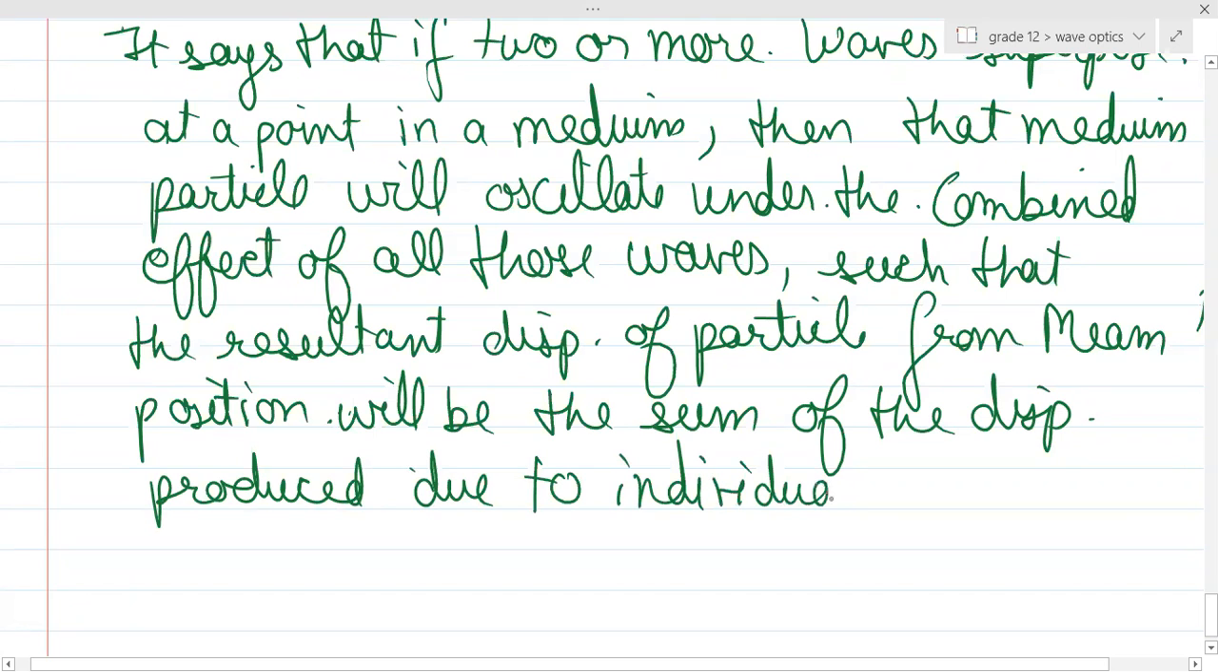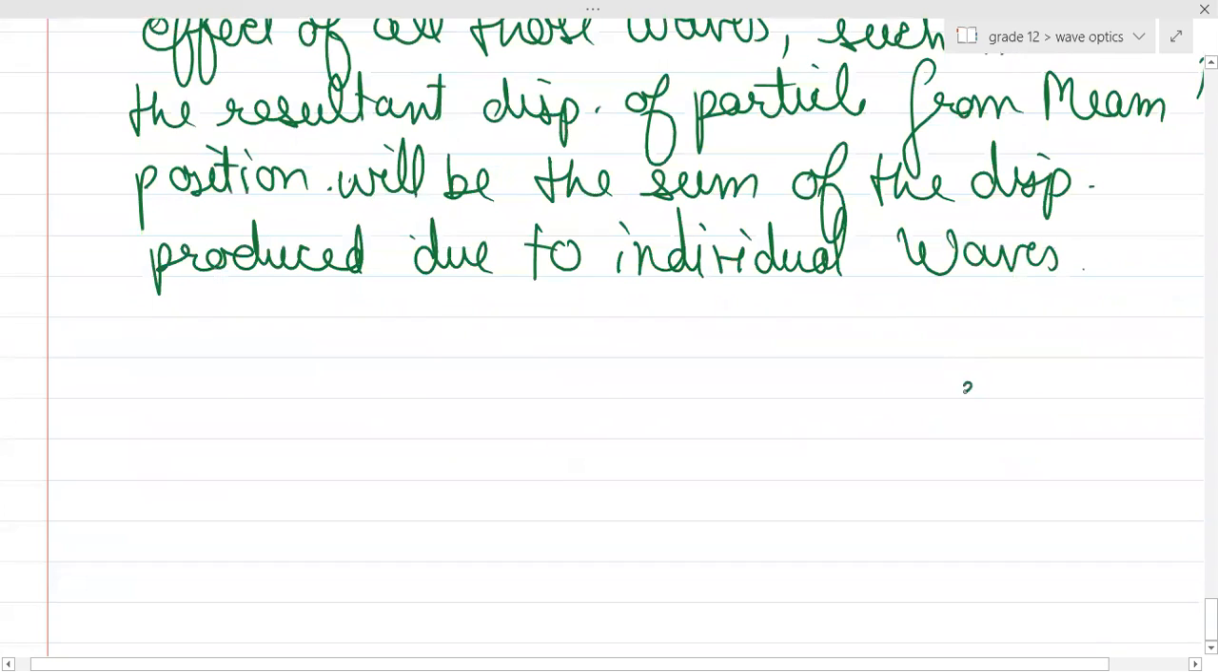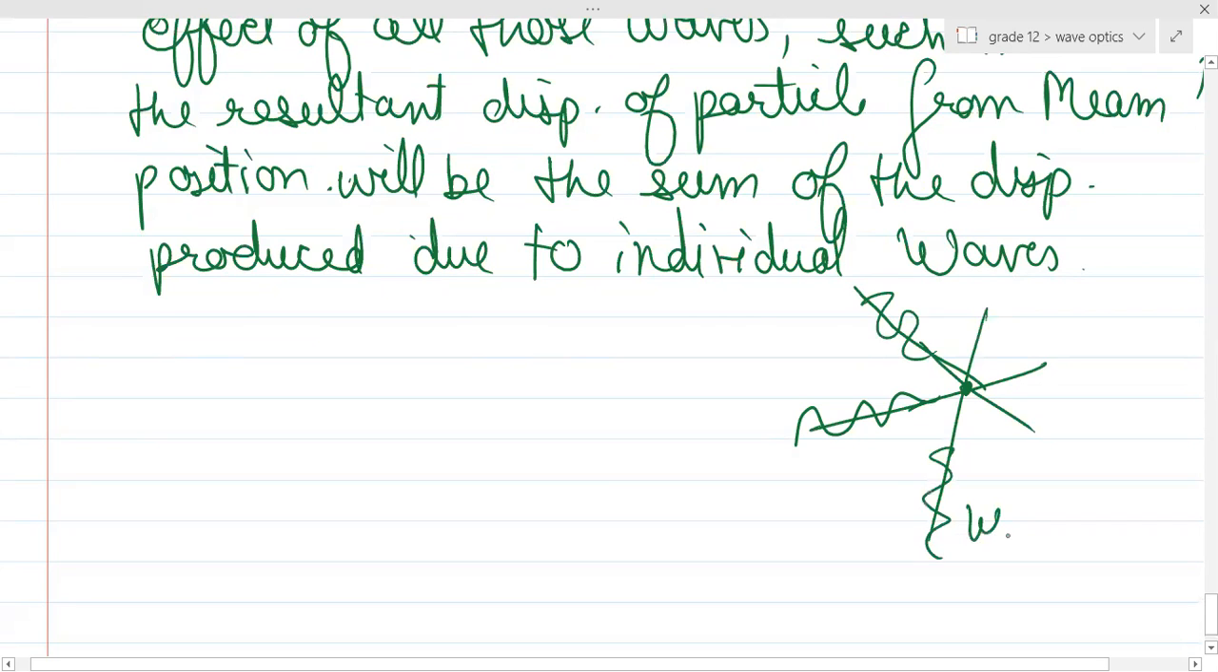What this means is, suppose there is this particle, where let's say this is wave 1, this is wave 2, and this is wave number 3. So guys, can you see what is happening at this particular point? All the three waves are falling simultaneously at this particular point, right?